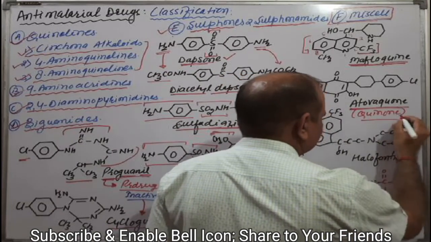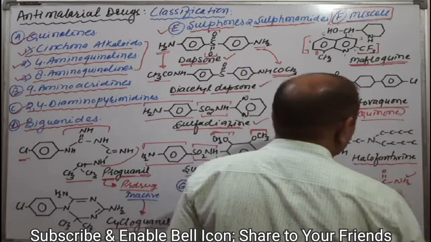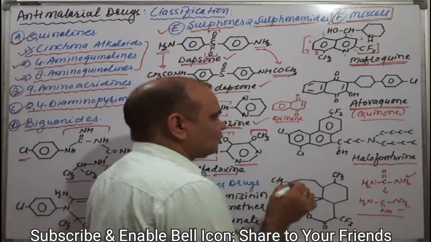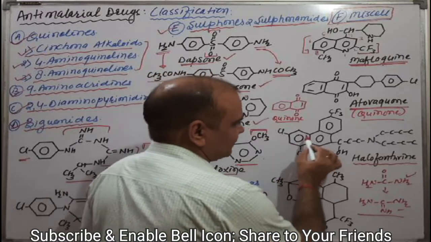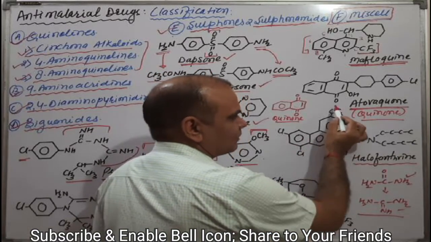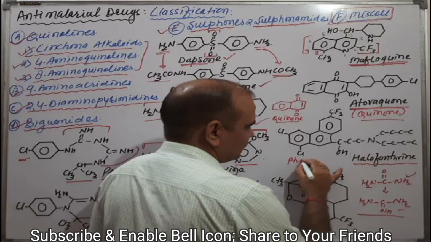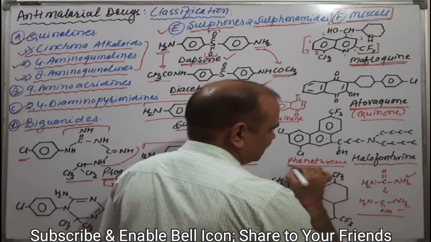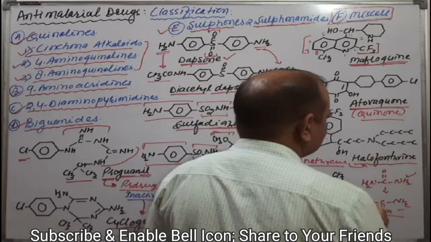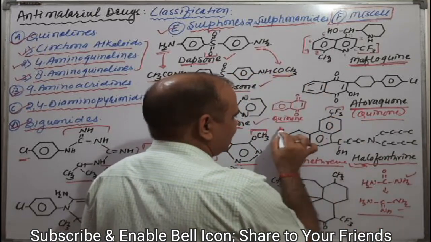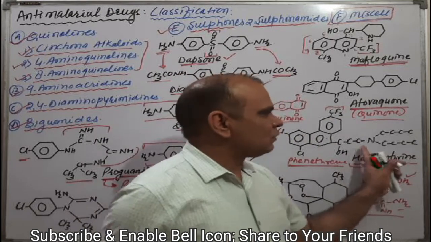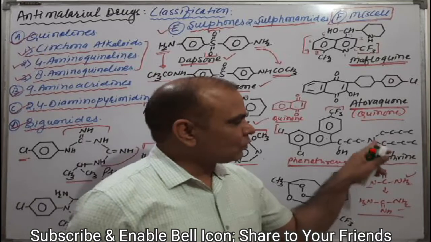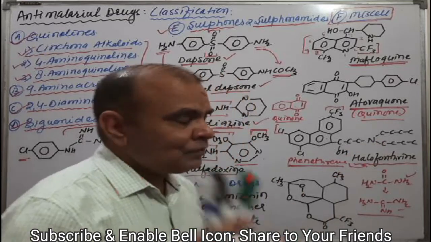Similarly, halofantrine comes next. How is it halofantrine? As you know, in this structure, benzene has another benzene on the side, and an upper benzene. This is the phenanthrene nucleus. That's why it comes under halofantrine. Halo means trifluoro and chlorine, that is halofantrine. More or less the side chain is similar to chloroquine, but not exactly: chloroquine has a 2 carbon side chain, here there is a 4 carbon side chain on the amino group.